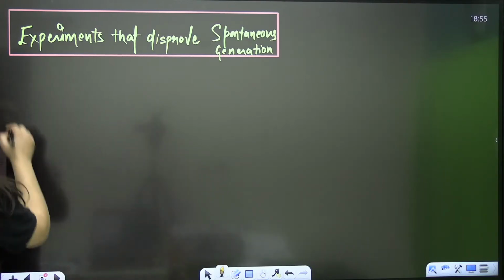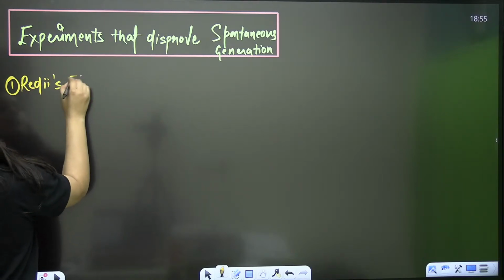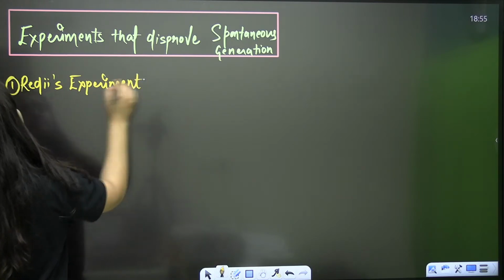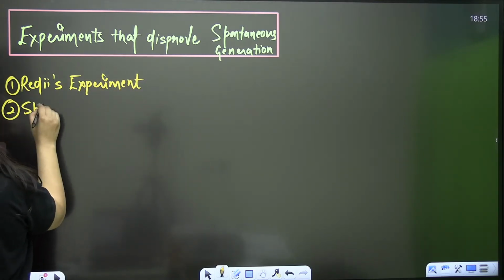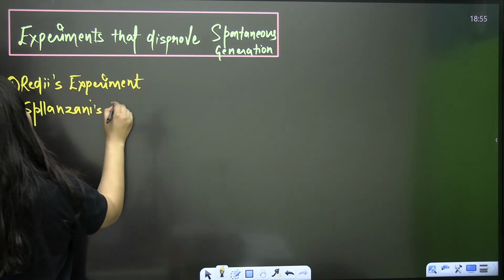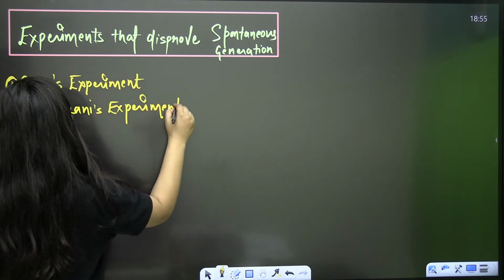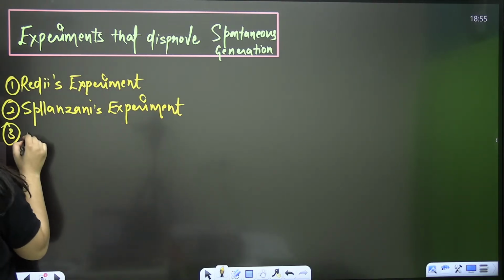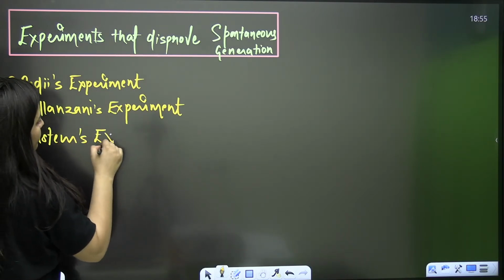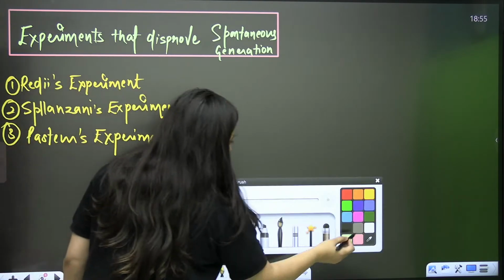So we have Redi's experiment, Spallanzani's experiments, and Louis Pasteur's experiment. Let's start with Redi's experiment.